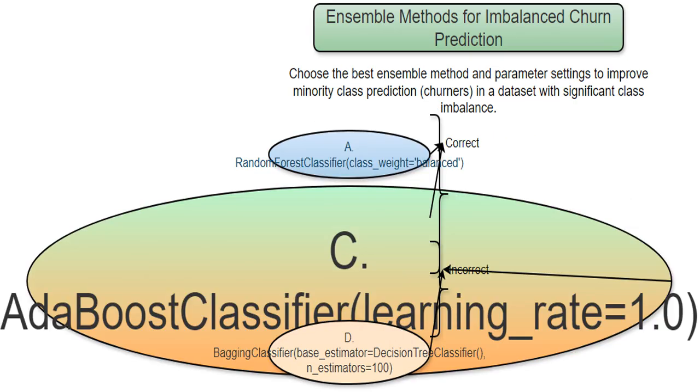Here, I have an AdaBoost classifier. A learning rate of 1.0 is quite high. In AdaBoost, a high learning rate can cause overfitting, which is especially harmful with imbalanced data. It may make the model too sensitive to the majority class, harming the prediction of churners. I don't like this one, it's too aggressive and likely won't help.